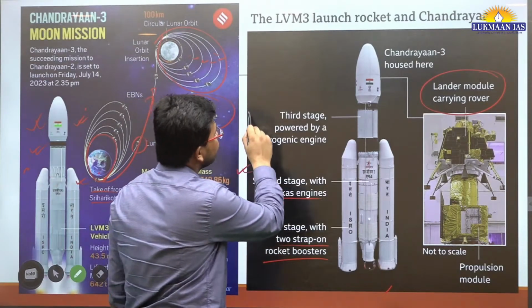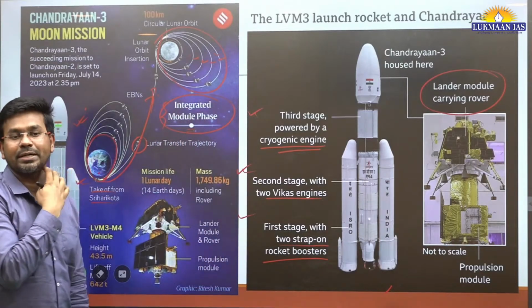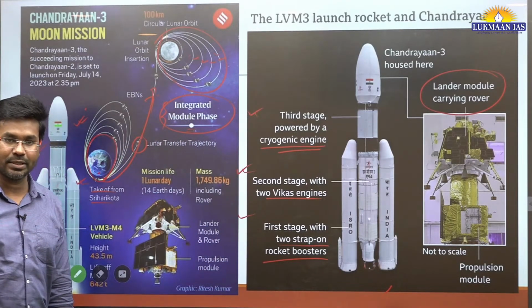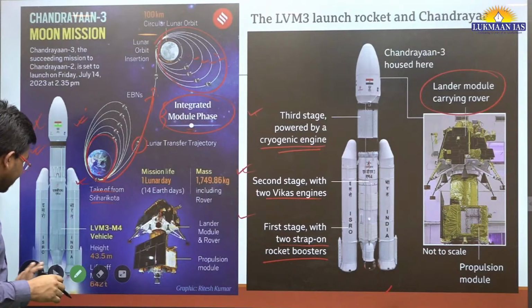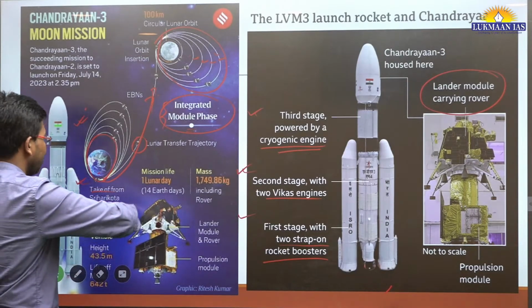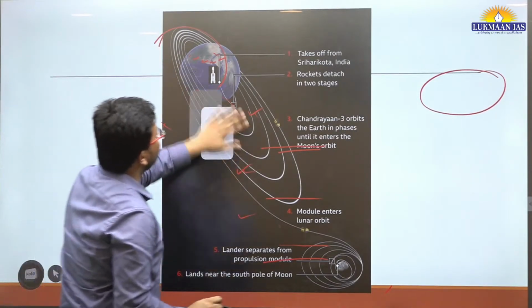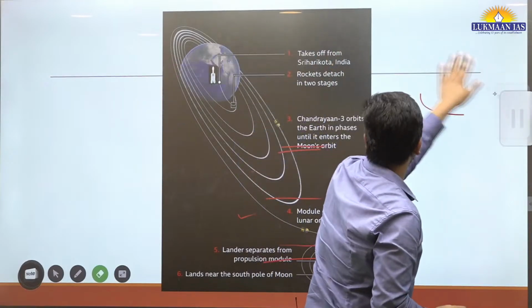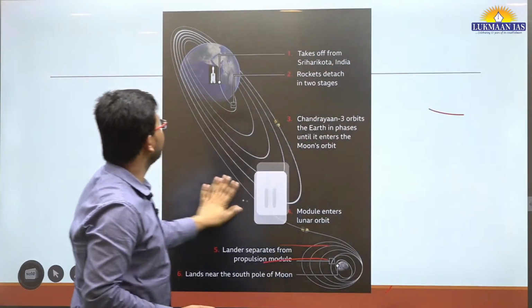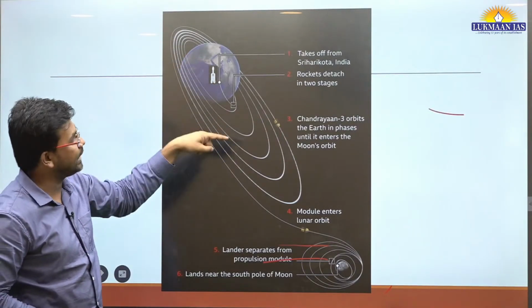Then the third stage is powered by a cryogenic engine. Cryogenic engine means one that works at a very low temperature. Okay, it works at very low temperature. So that's the thing. This is related to the technicalities of this particular mission. We have already discussed the orbits of this moon mission. We have discussed how we made it change its orbit.